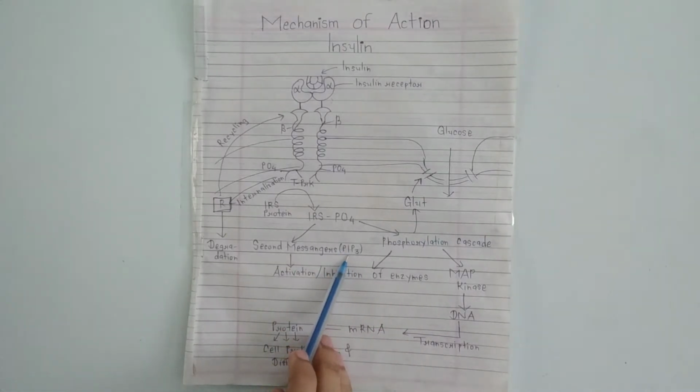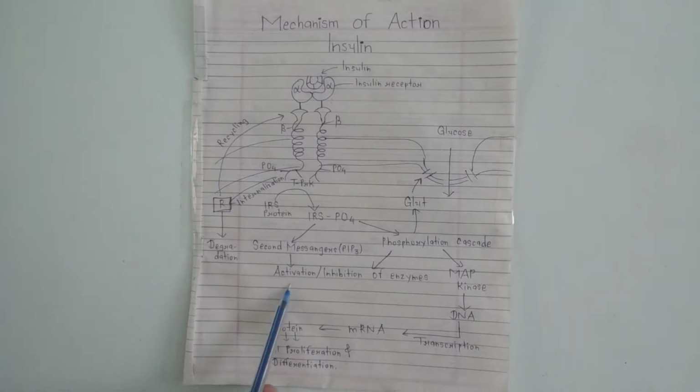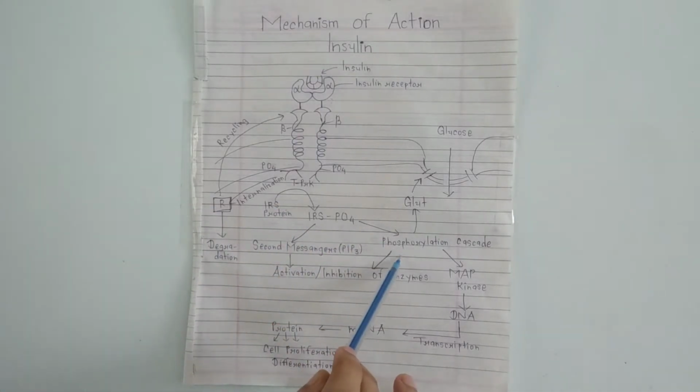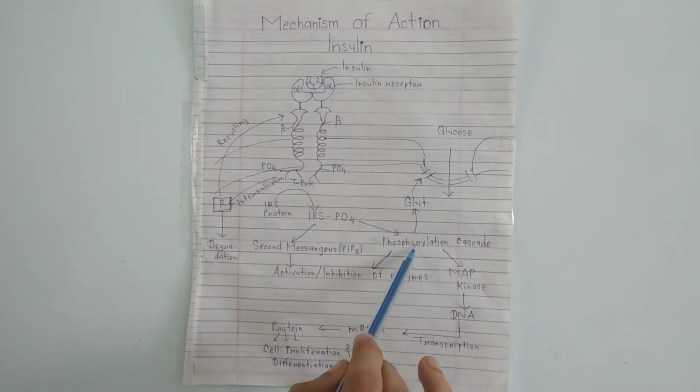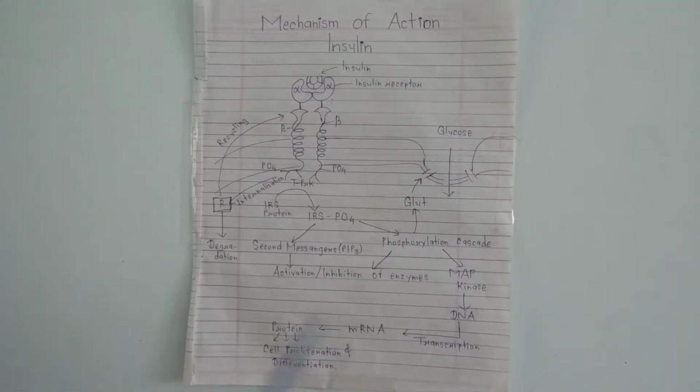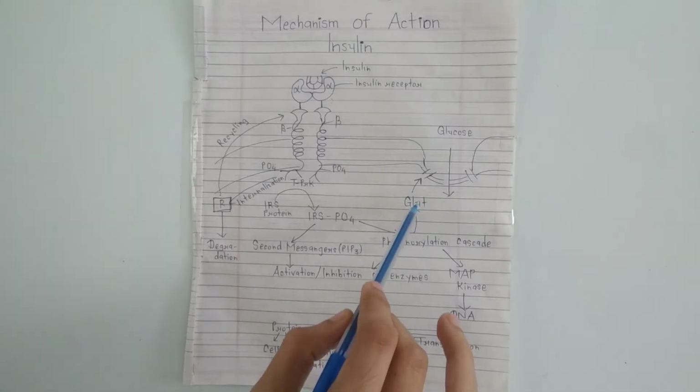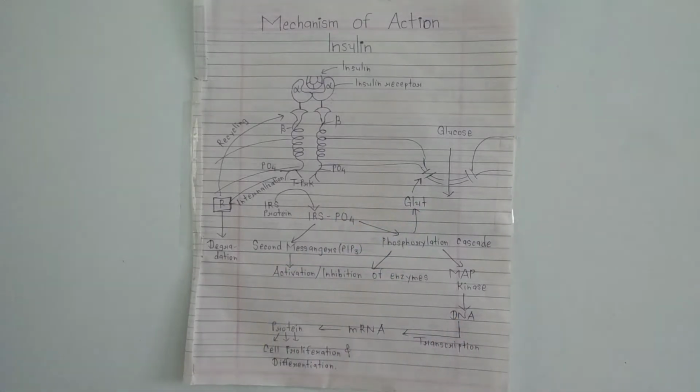This phosphatidylinositol triphosphate will produce one function that is known as activation or inhibition of the enzymes on the inner side of the cell. And the second action produced by phosphorylated IRS protein is activation of the phosphorylation cascade. When the phosphorylation cascade is activated, it also produces activation or inhibition of enzymes, and it also activates GLUT, that is a glucose transporter.